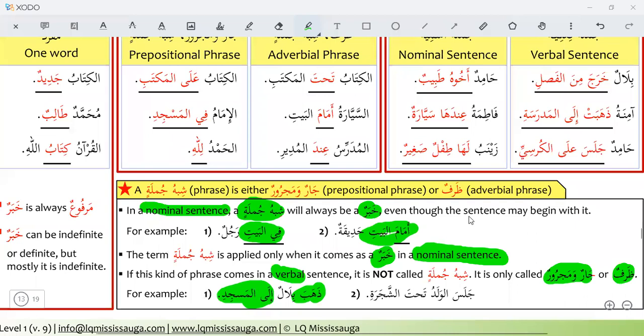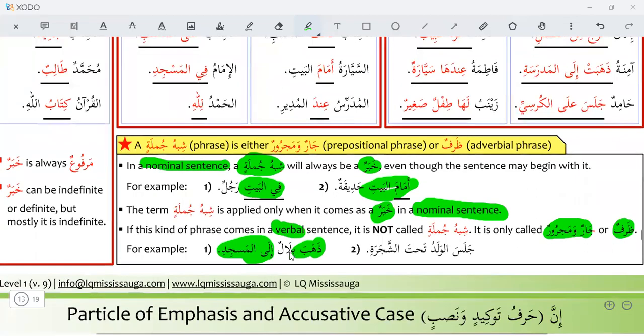Zahaba Bilalun. Zahaba is a verb. So ilal masjidi is not a shibhul jumla. It is jar and majroor. It is only jar and majroor. Ila is harfe jar, preposition. Al masjidi will be ism majroor.